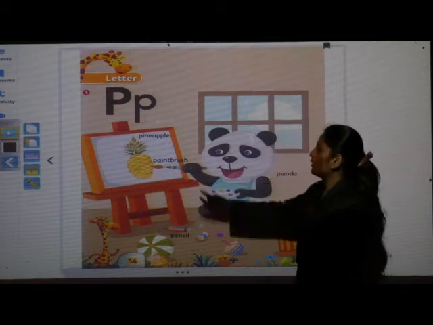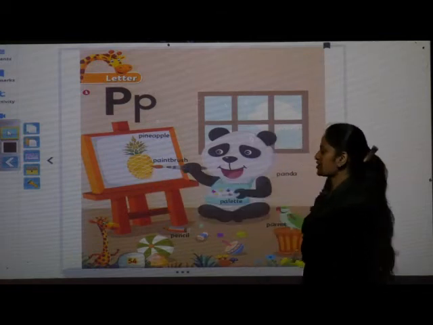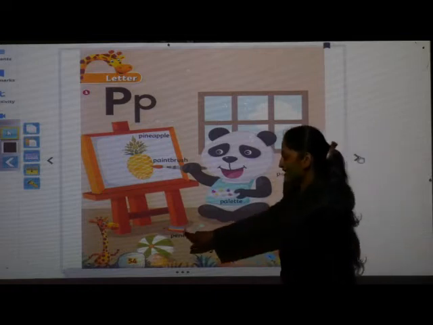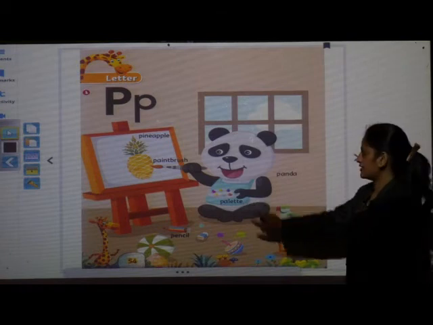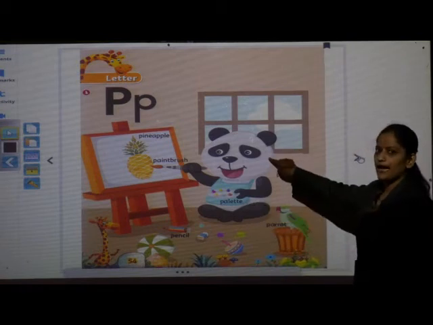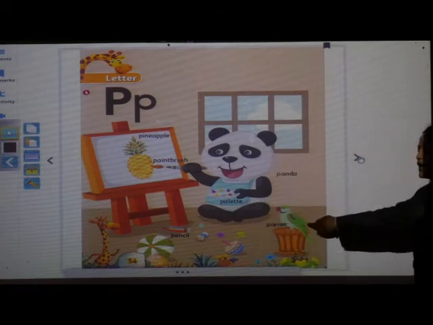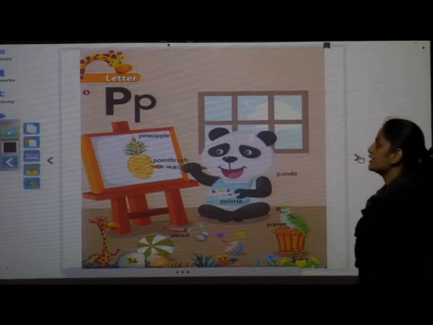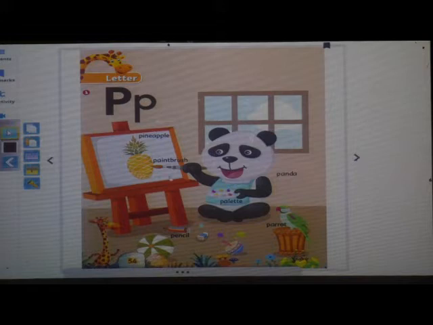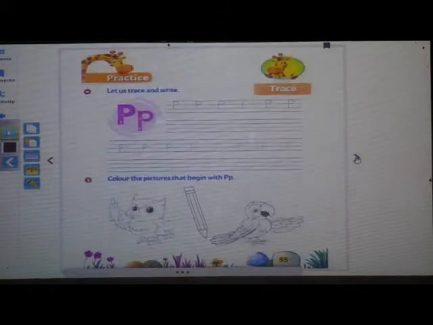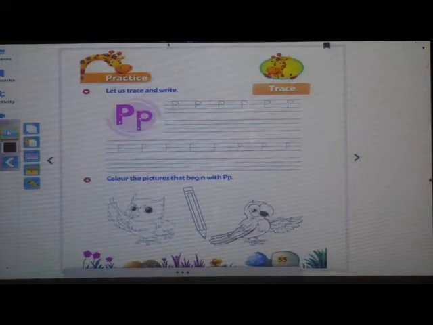Pineapple. Paintbrush. Pencil. Palette. Panda. Parrot. Okay? These all pictures start with the letter P and the phonic sound of letter P is pa.